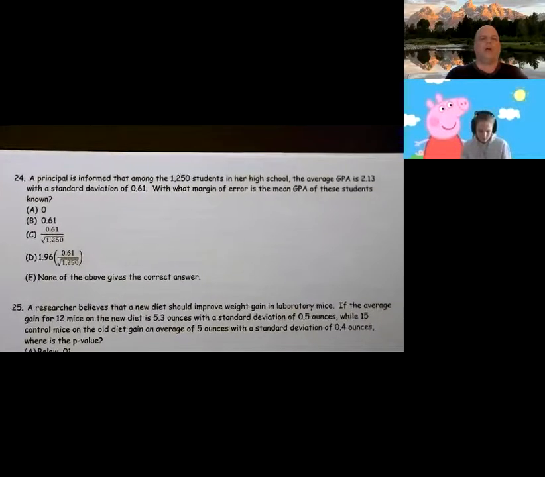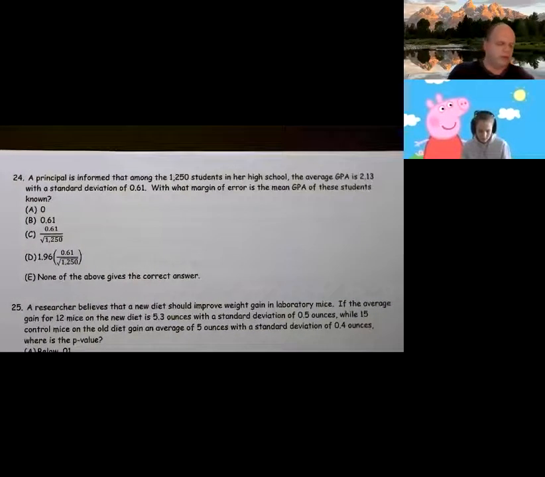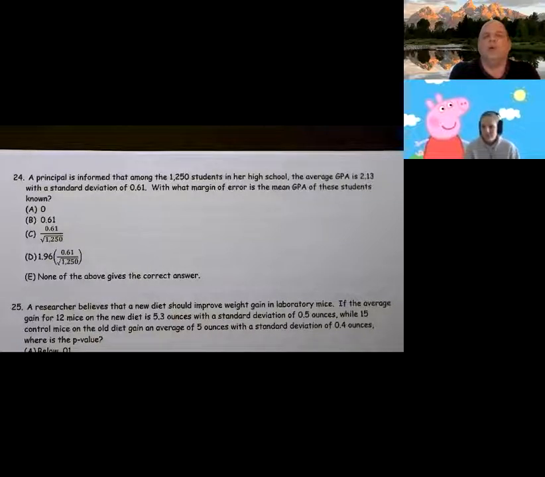Okay, this section is problems 20 through 30. This is problem 24. A principal is informed that among 1,250 students in our high school, the GPA is 2.13 with a standard deviation of 0.61. What's the margin of error?